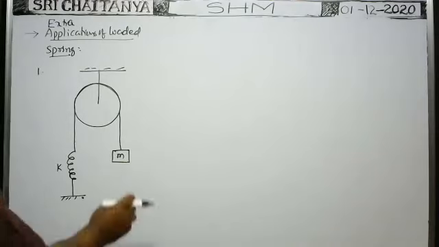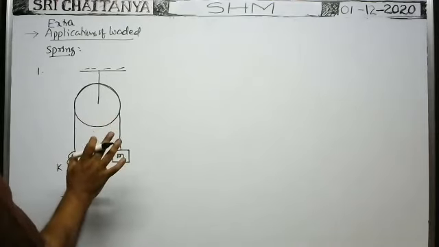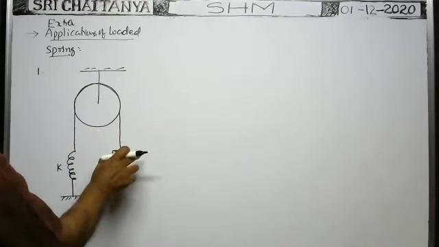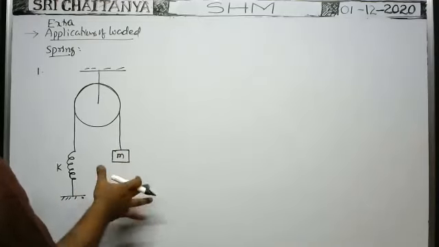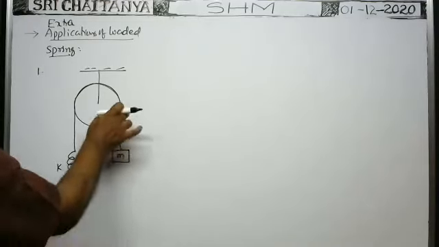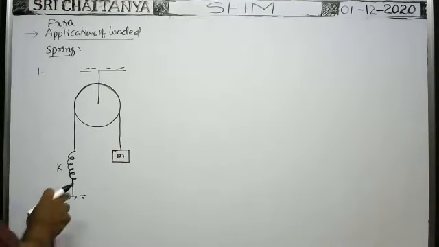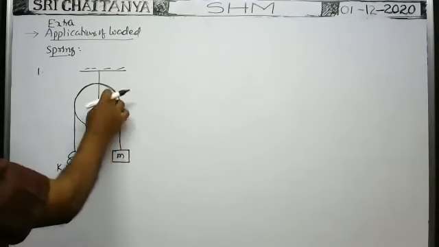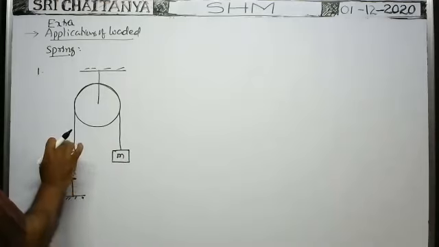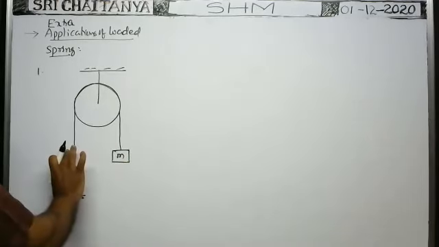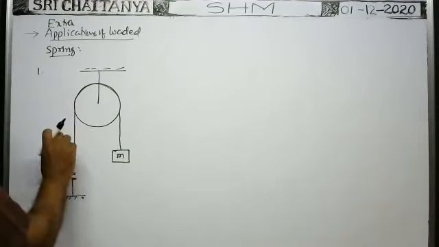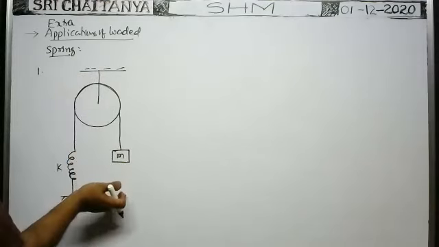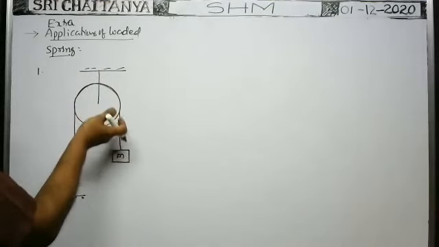Now the block is under equilibrium. Whenever the block is displaced downwards from this equilibrium position and you release it, it sustains oscillations like this. Whenever the block is displaced downwards, the string comes down through a distance y, so the spring is extended by y. That's why spring force is developed. When you release the block, the spring pulls the block in the backward direction. That's why the block rises, so that it makes oscillations like this.